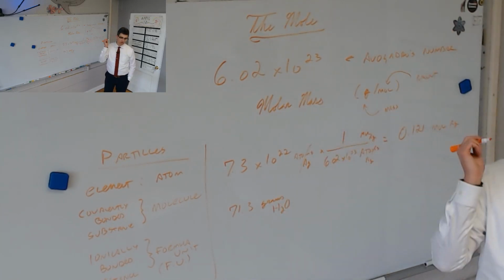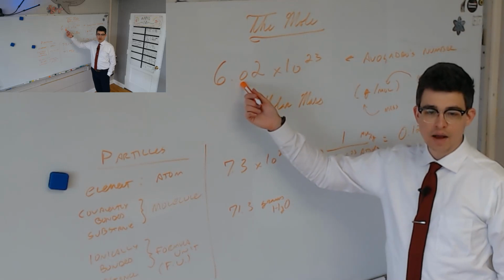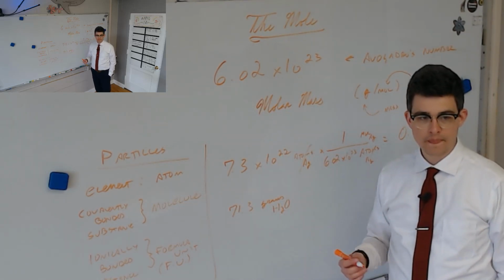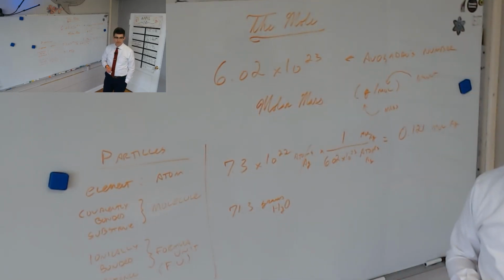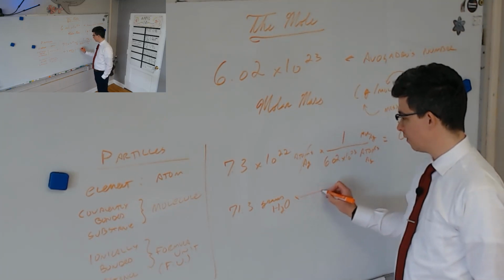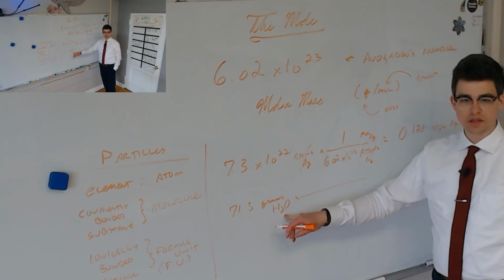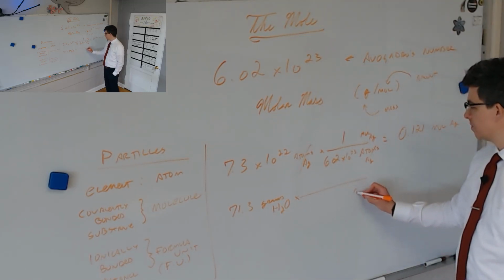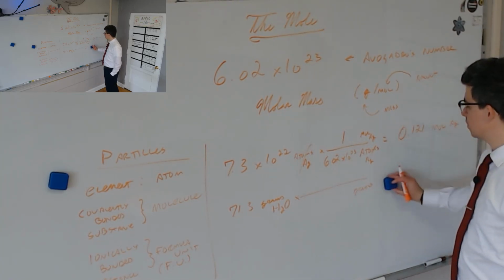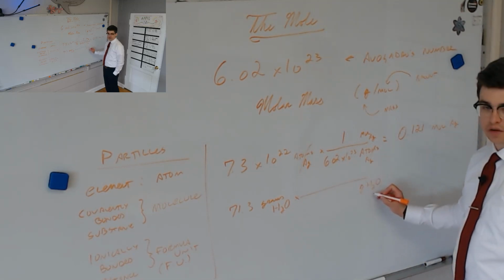And this is why Avogadro's number is so powerful. Because we can take this thing that we can really measure and we can say, well, this is how many, in this case, molecules are in it. Do we know how many, we put 1 mole over how many grams? How do we know how many grams? Yeah, we're going to get there in a second. Since this unit is in the numerator, we want to get it in the denominator. So grams. The abbreviation is g. Nope, we keep H2O down here. We wanted that to be with the H2O.